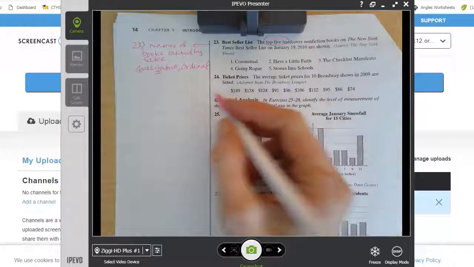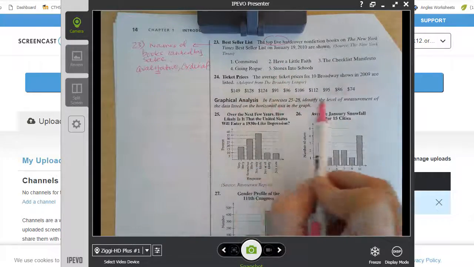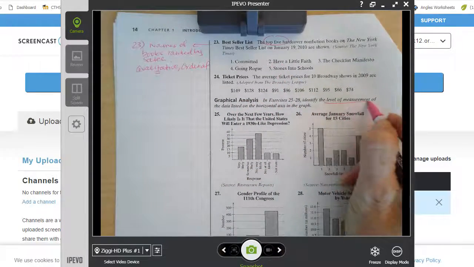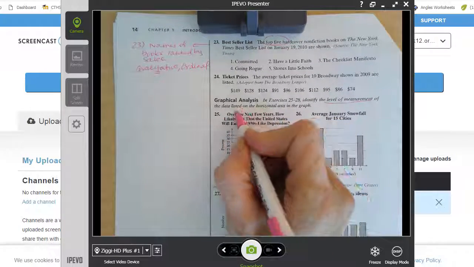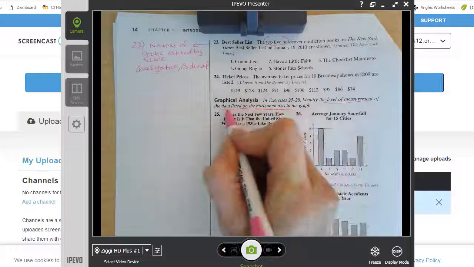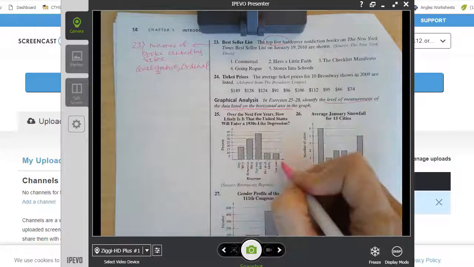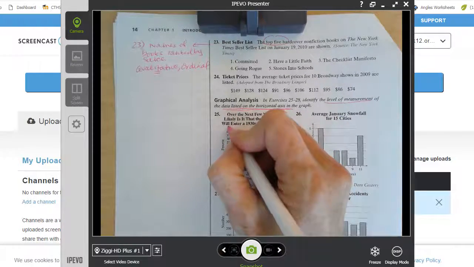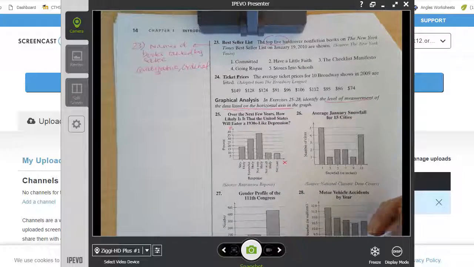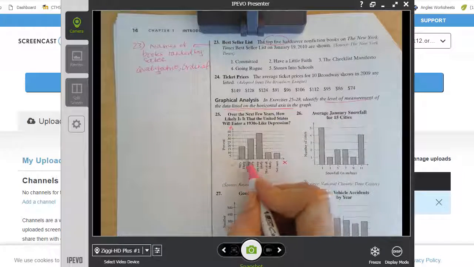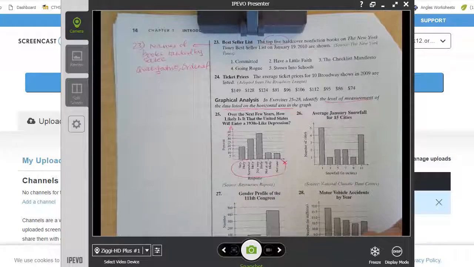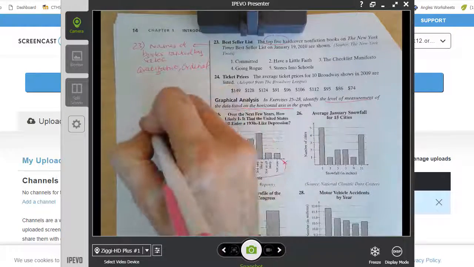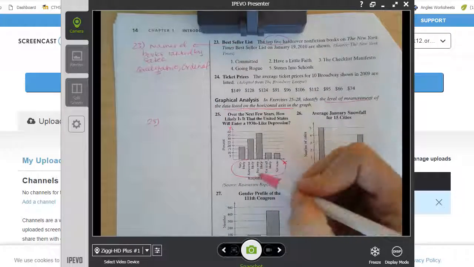All right, heading down to number 25. Now for this section, they just want us to identify the level of measurement of the data listed on the horizontal axis. Well, horizontal, that's the x-axis. We know vertical is y. I've got very likely, somewhat likely, not very likely, not at all likely, not sure. Well, those are labels, right?